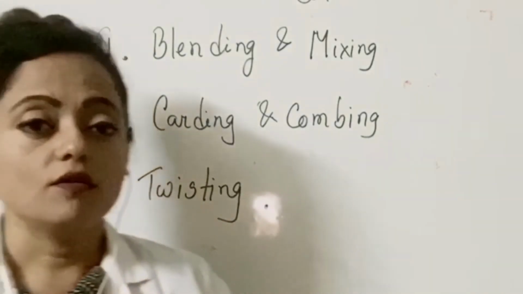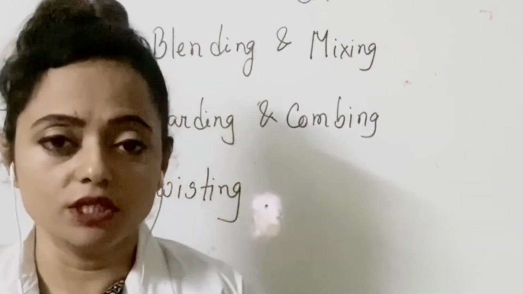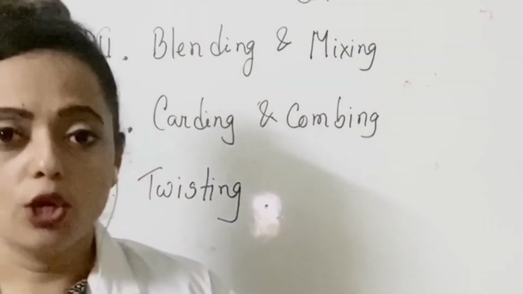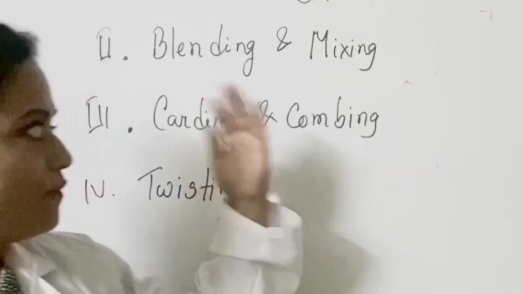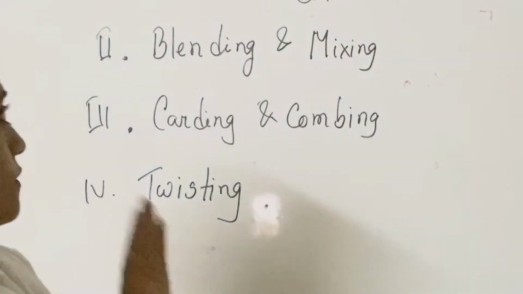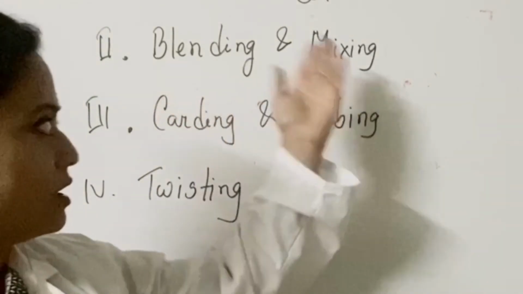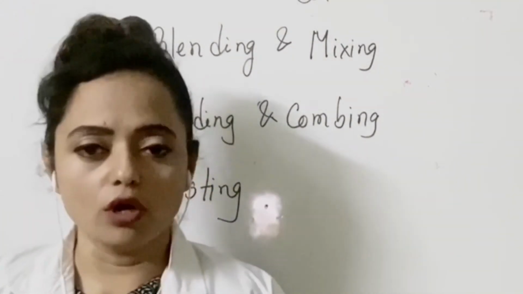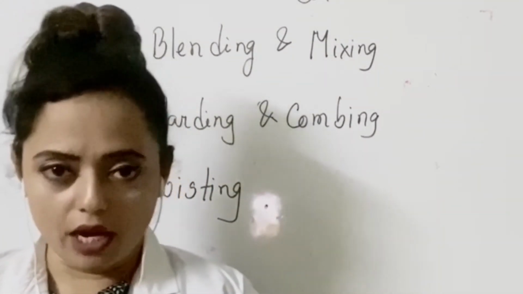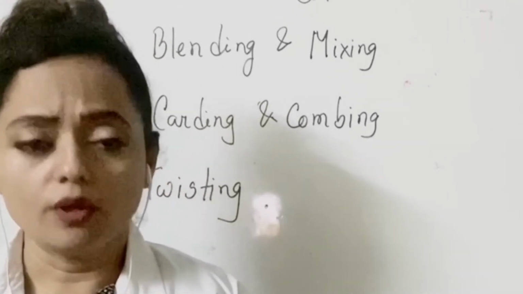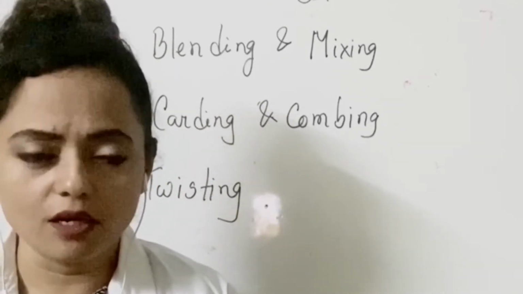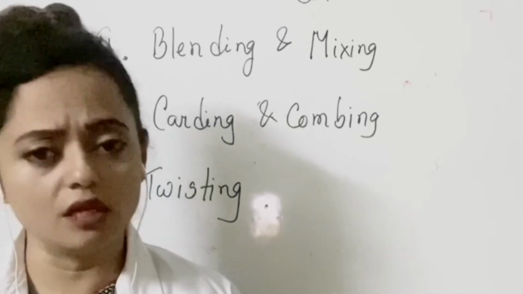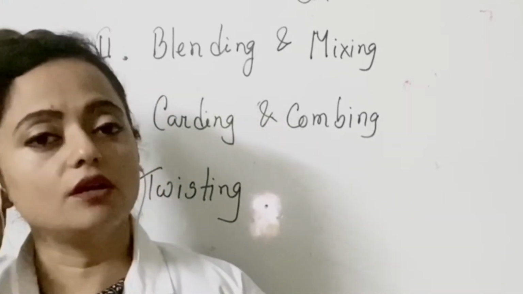There are very specially modified machines and technologies to process the further manufacturing. At first, we need to mention here blending and mixing. All sorts of cottons are mixed together. So, you might have some questions in your mind: why should we mix them? They are already mixed. Yes, the answer is here.